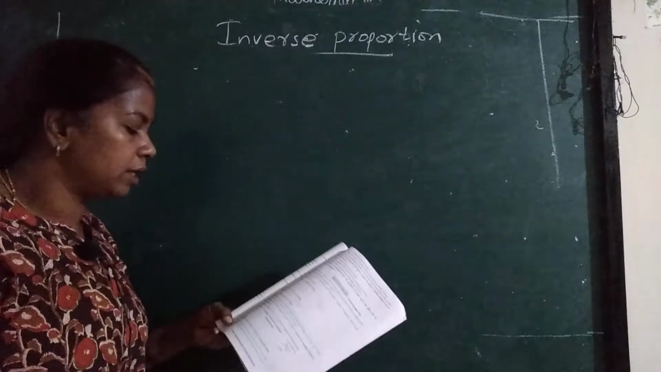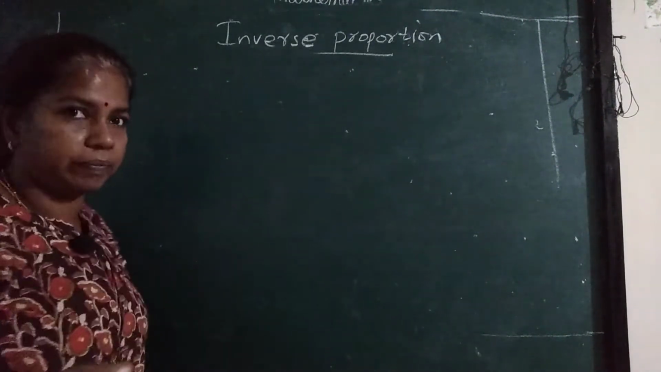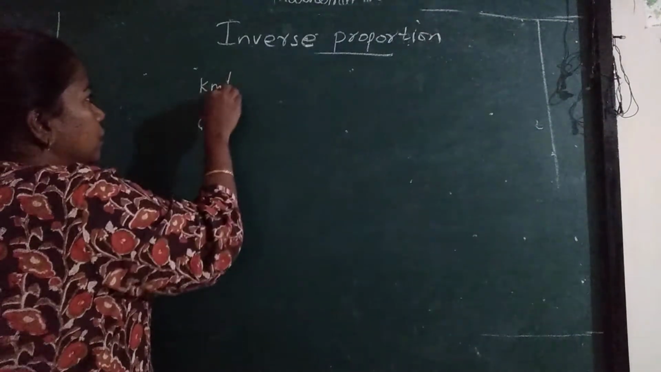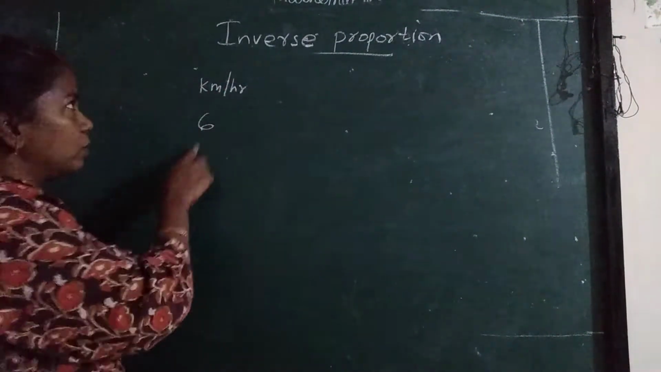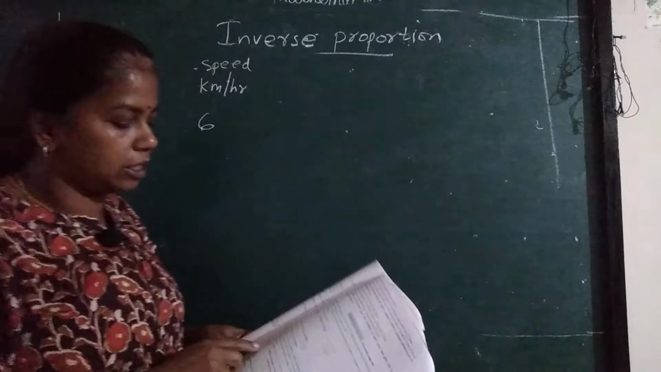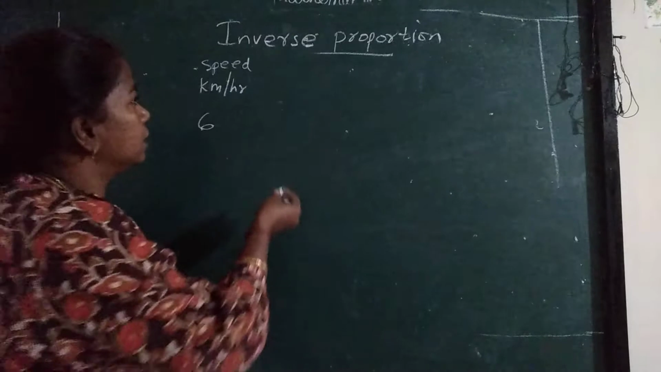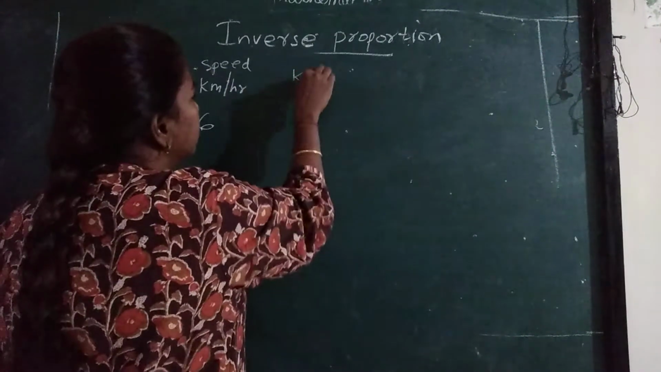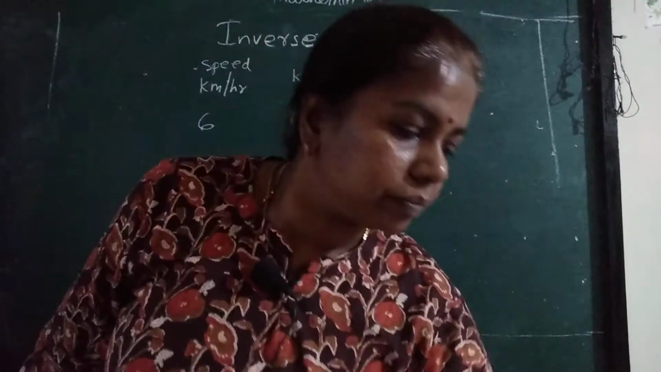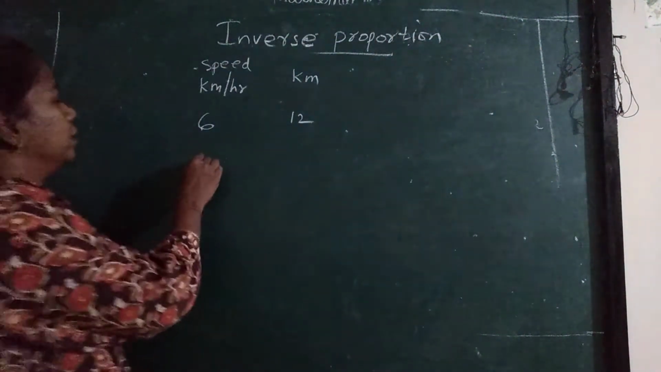Practice set 38 only. Mary cycles at a speed of 6 km per hour. Mary, name of a girl, is cycling at 6 km per hour. So this is her speed. Speed is 6 km per hour. How long will she take to reach her auntie's house? Her auntie's house is 12 km far. So how long will she take if she cycles at a speed of 4 km per hour?